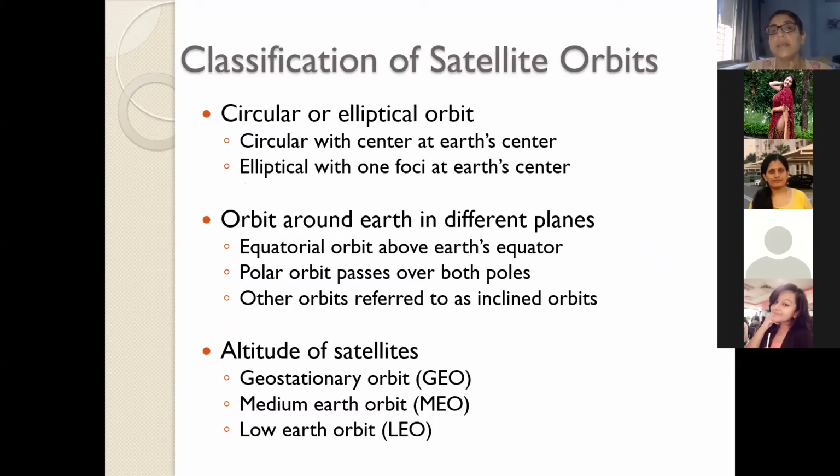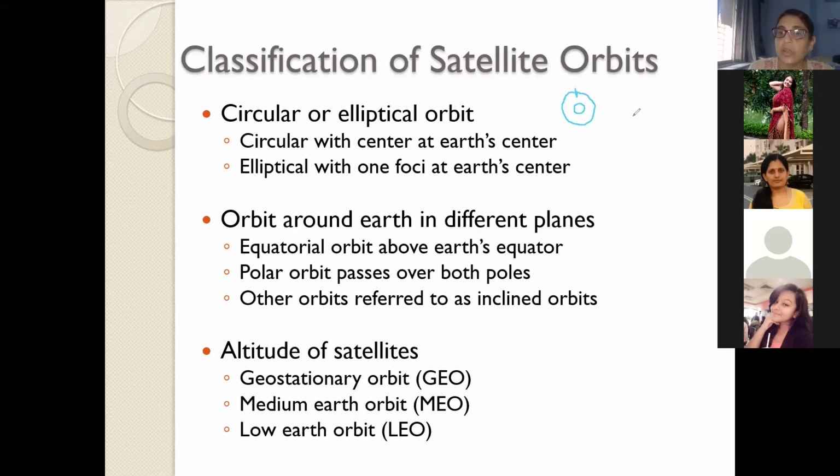There are circular orbits and elliptical orbits. So what is a circular orbit? It is defined as per the shape of the orbit. The earth is at the center and the satellite is revolving around it, and the distance between the satellite and the earth is always uniform. That is a circular orbit.